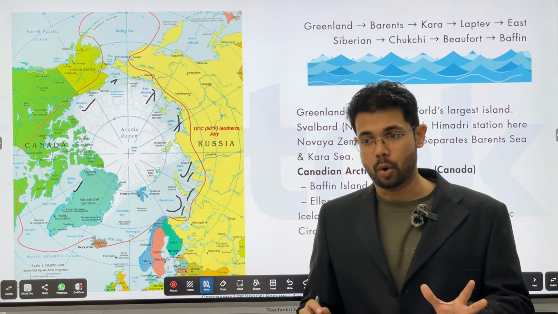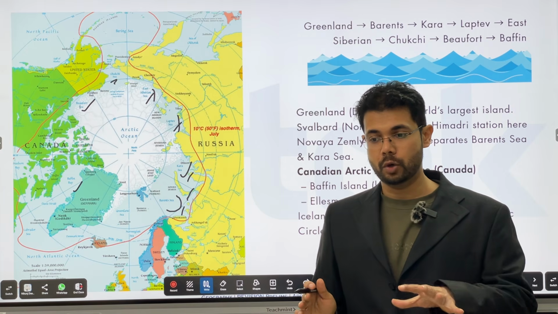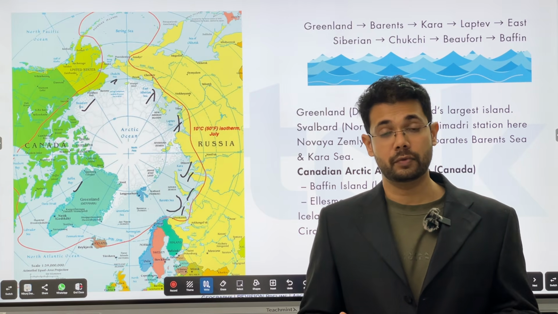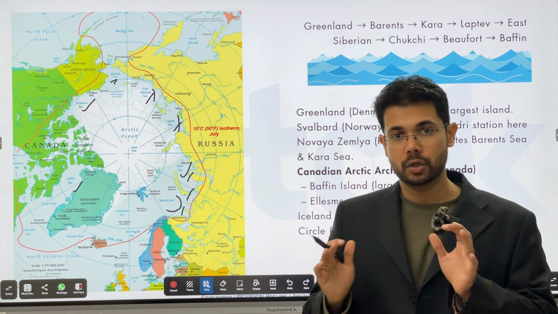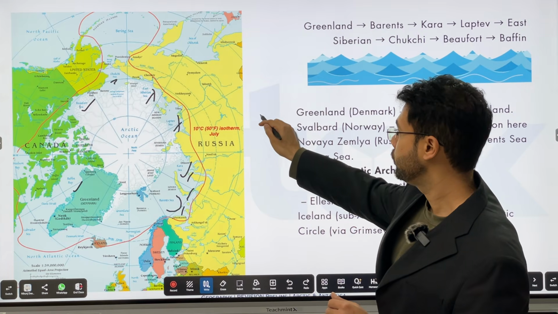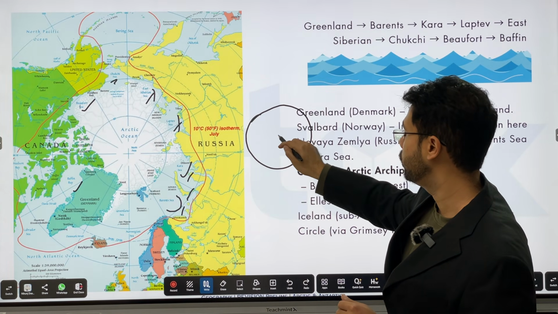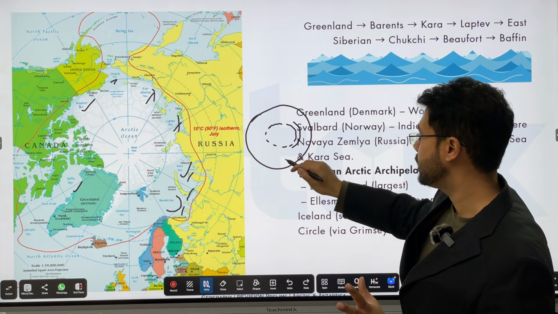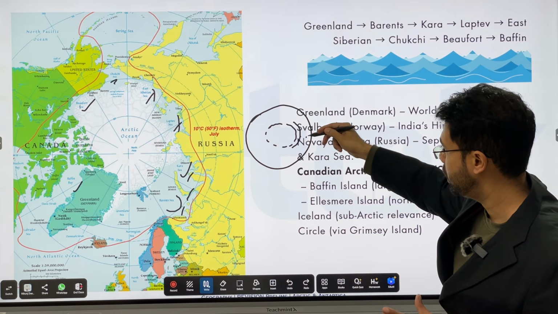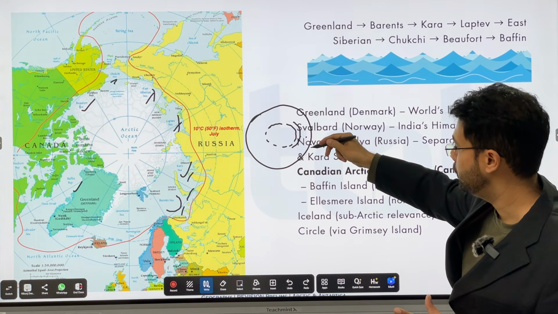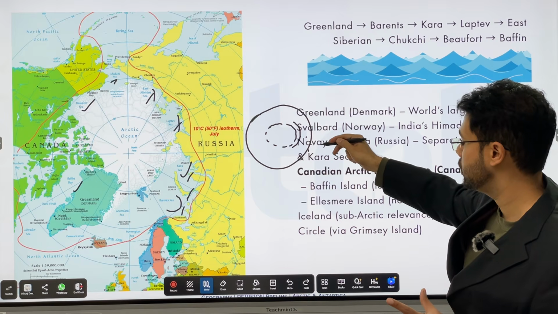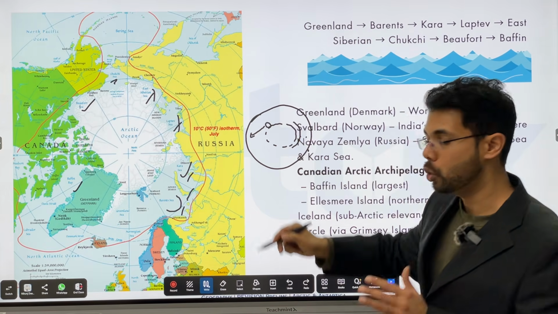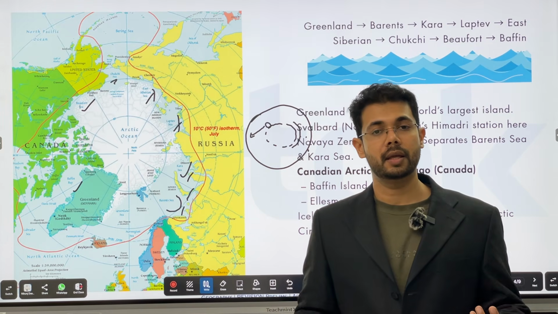So remember this. Now, one important factor is when you are looking at the globe from the top, it is very easy to get confused between east and west. So whenever you are looking at a globe, just move south. This is the Arctic Circle. Russia is here. Now, how will you understand? If Russia is here, that means China is here. That means India is somewhere here. That means the Middle East will be somewhere here. So this becomes the eastern part of the world. And Alaska is here, so this becomes the western part of the world. Go south and you will start understanding things in a much better manner.